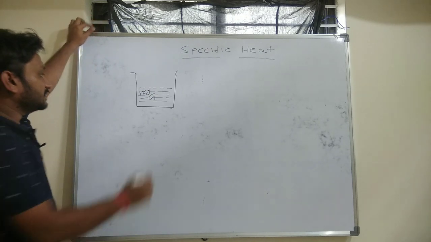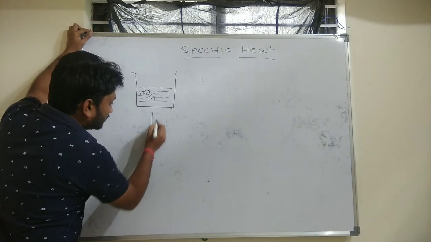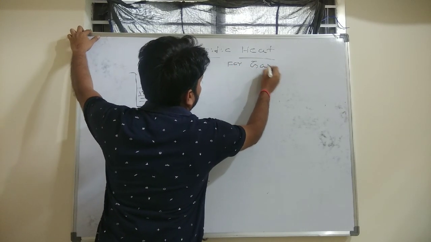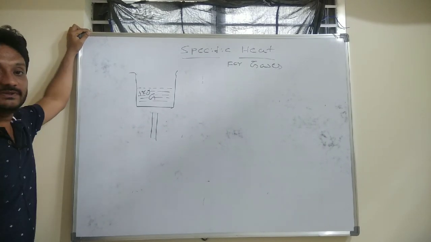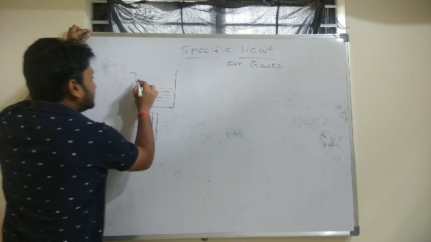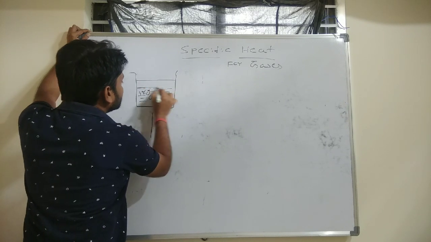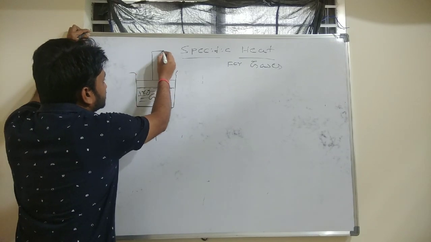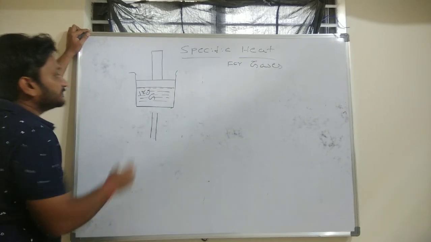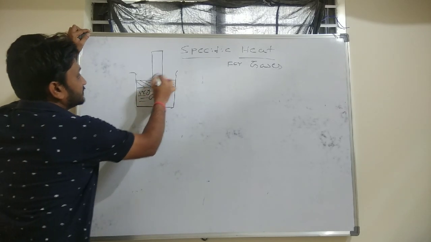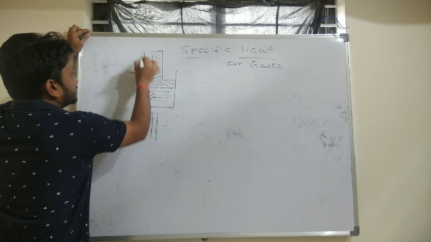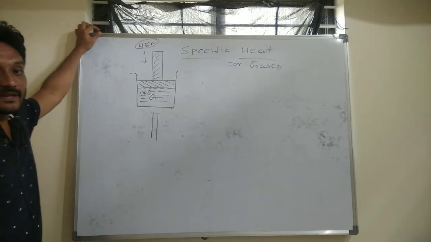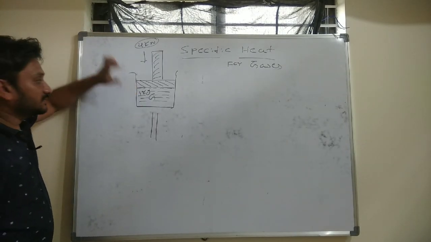We have already defined two kinds of specific heats for gases. One is specific heat at constant pressure. Maintaining constant pressure is nothing but putting a constant weight. For example, consider this cylinder vessel arrangement, and above this gas I have placed a piston here. Let us assume that a force of 4 kilonewton is acting. A constant force means constant pressure will be acting on this gas, which is 1 kg.